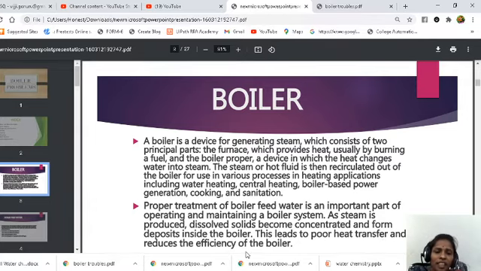So when the precipitate is forming inside the boilers, what happens? It requires more heat for boiling the water. So unnecessarily the heat is wasted and the efficiency of the boiler also decreases due to formation of deposits inside the boilers. So what is the main reason for the deposits inside the boiler? The main reason is the usage of hard water in the boiler.